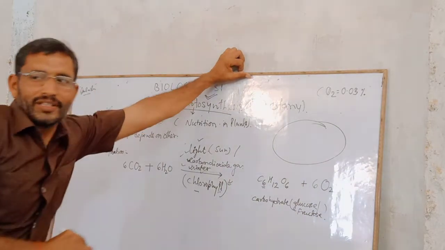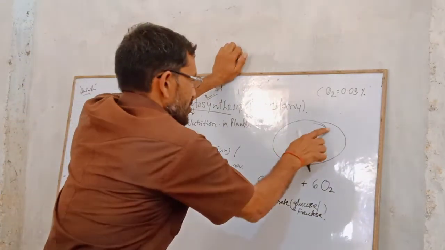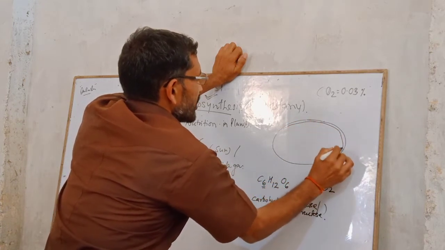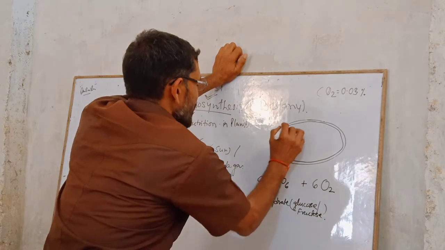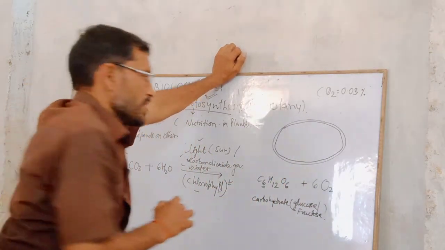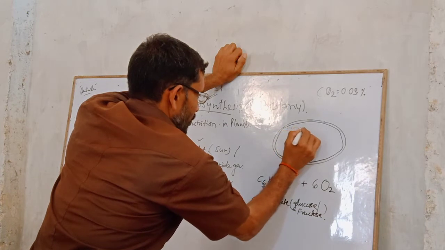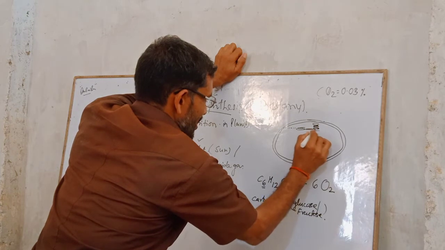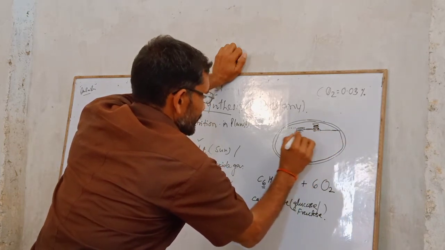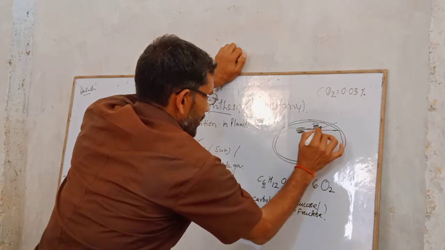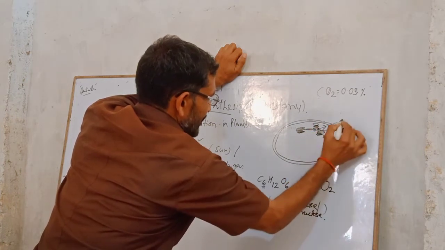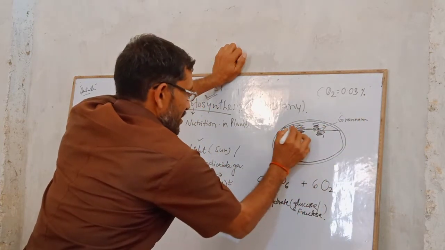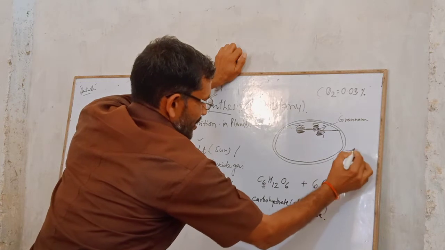Suppose this is one cell organelle, and cell organelles have 2 layers. So like that, a chloroplast. Inside that we have a coin-like structure, so-called grana. A single coin, see, this one is a grana.